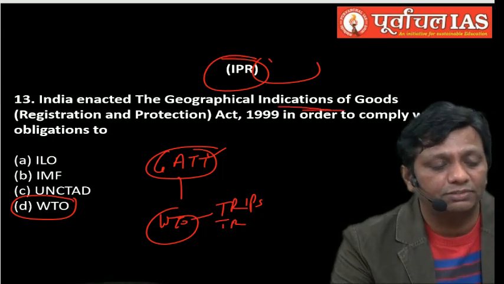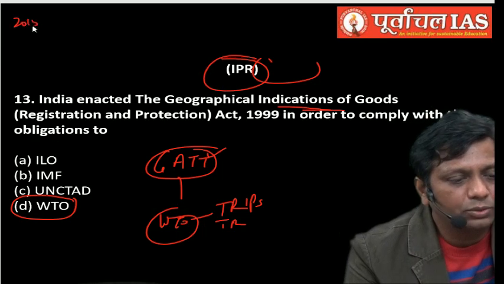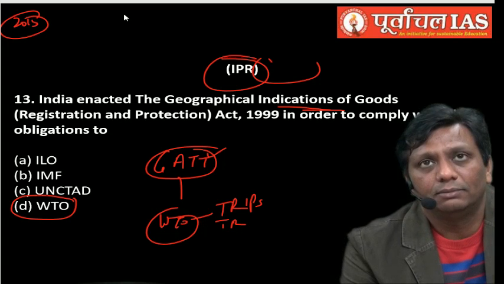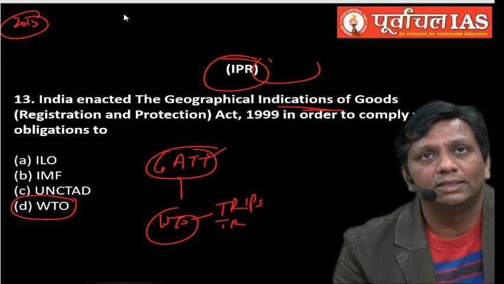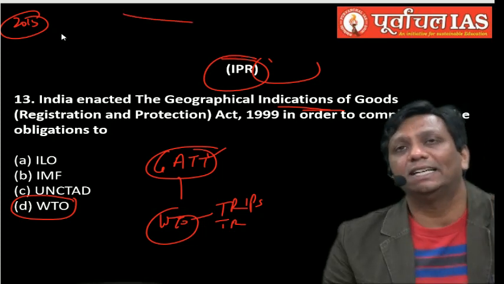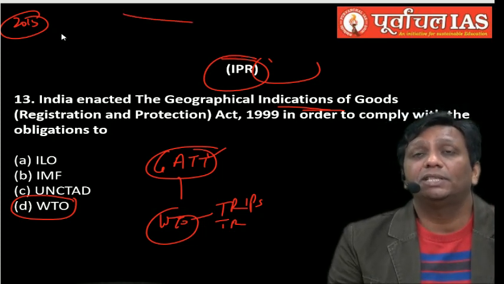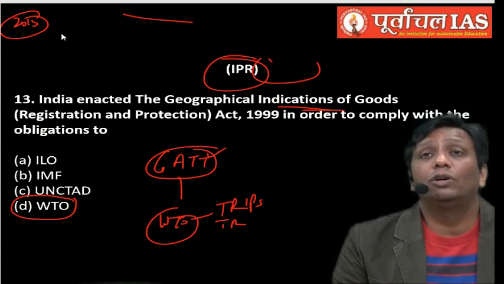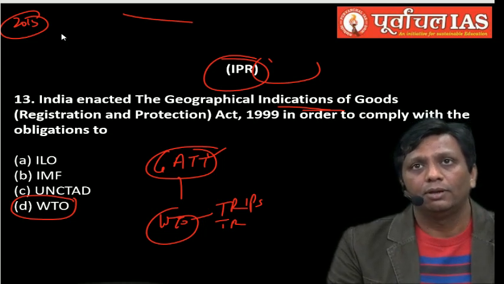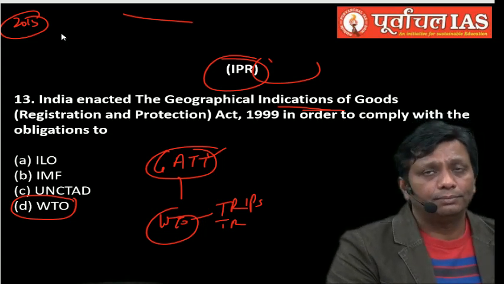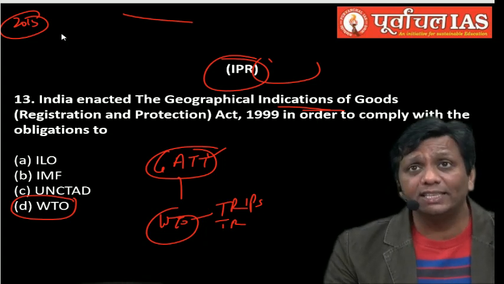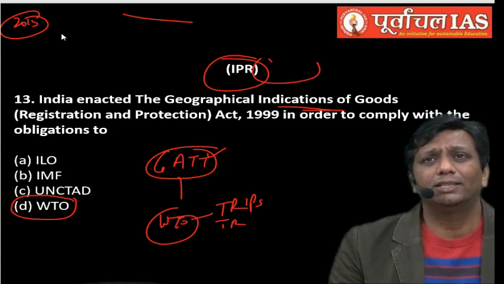In 2015, UPSC also asked a question: among these examples, which is or are correct? Maybe one option, maybe more than one option is correct. Which will come in the GI of India? The options were Banarasi Sari, Tirupati ke Laddu, the second one, and third one was Dal Bhati Churma. Dal Bhati Churma is not a GI, guys. But the first two, Banarasi Sari and Tirupati ke Laddu, are a kind of GI. What is GI? I will discuss it, wait, under static parts.